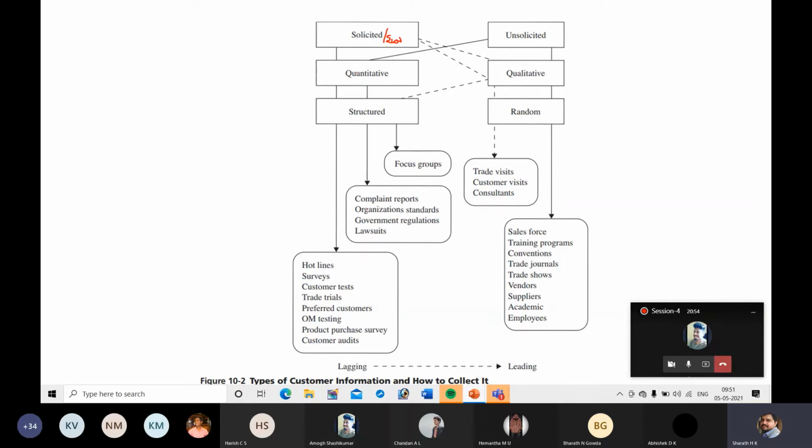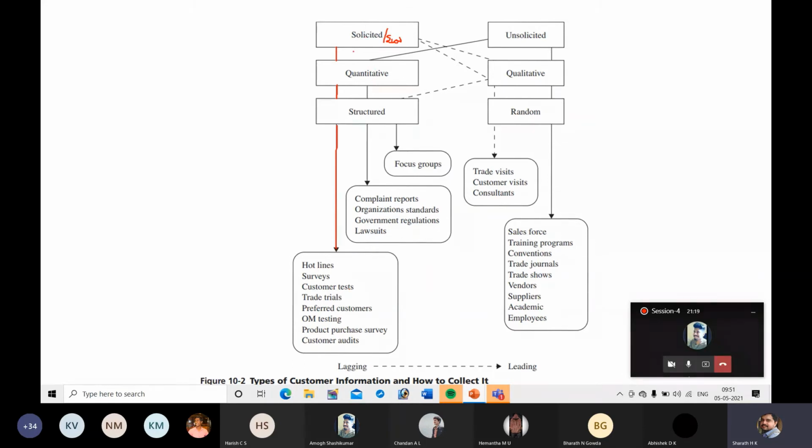Now first consider how we can get this group of information. This is one way. In order to get this information, you have to follow this procedure. You have to search for information.